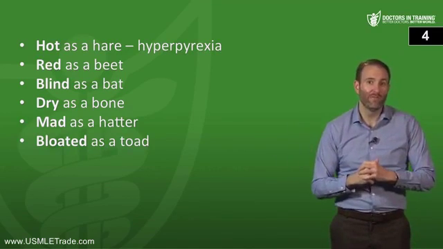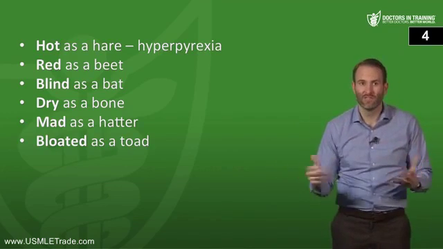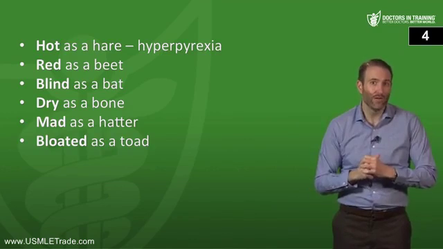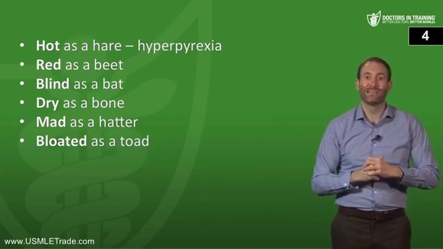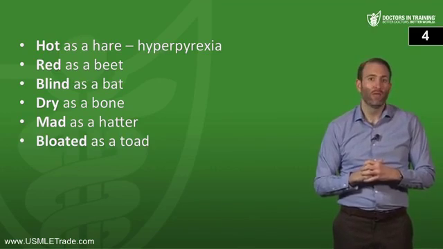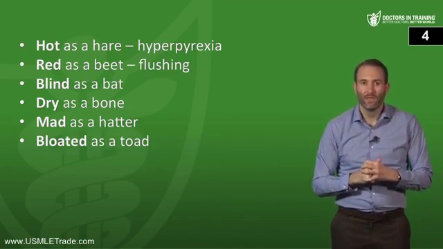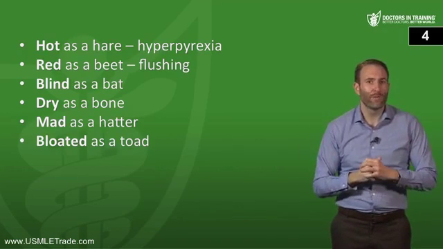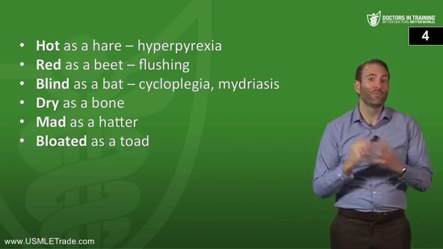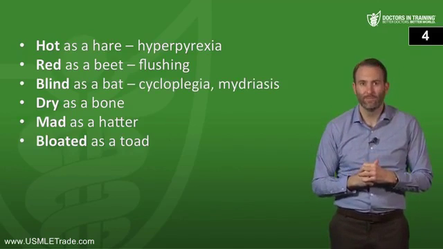Now this can be a little bit confusing because sweating is actually mostly controlled by the sympathetic nervous system, but the sweat glands are innervated with those muscarinic receptors. So that's why you see this occurring with anticholinergic activity. People will have the flushing, which will account for red as a beet. Next, we have blind as a bat. That's going to occur because blocking the parasympathetic activity will cause cycloplegia and mydriasis. Therefore, patients will lose the ability to accommodate.